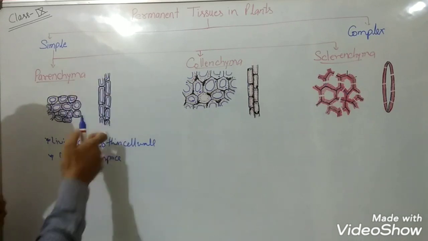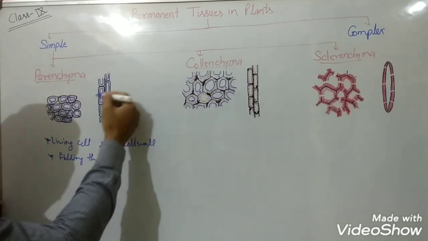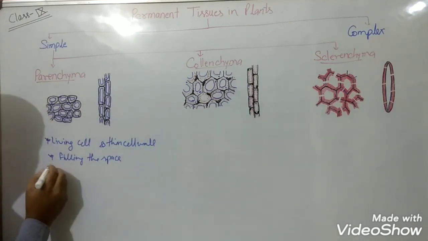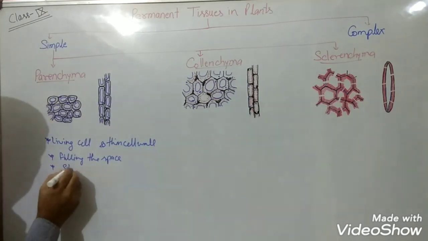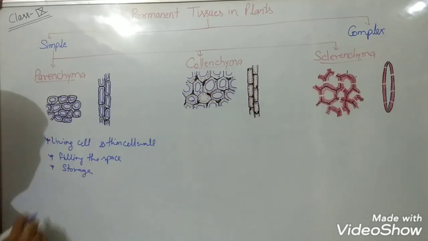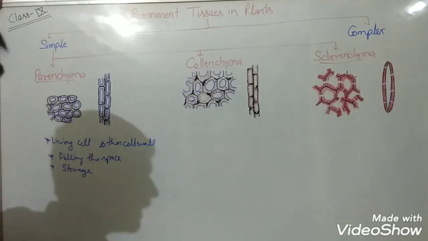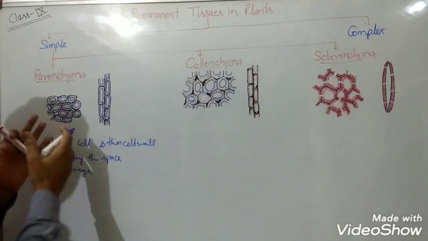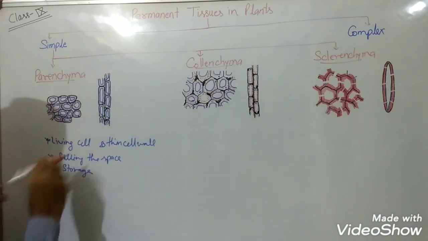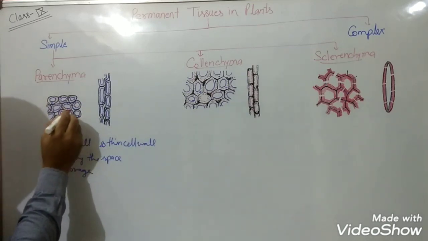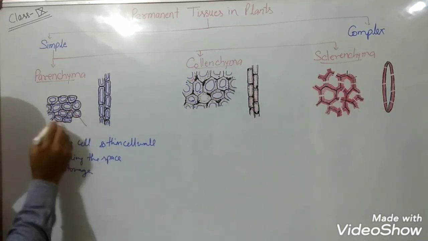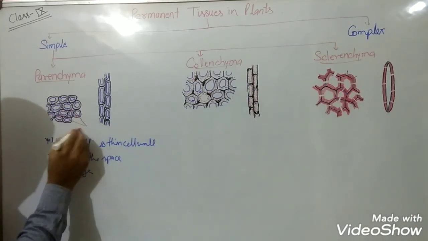Now you are observing here that they have a large central vacuole, so they can also perform the function of storage. So generally they perform the storage function. When we talk about their specific feature, it is visible that they have intercellular spaces amongst them.